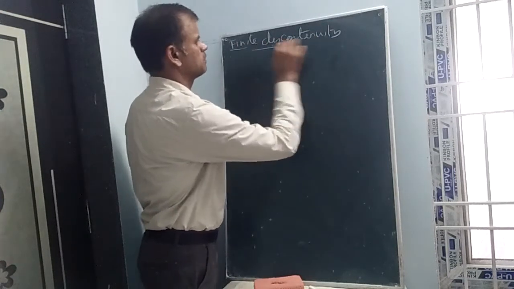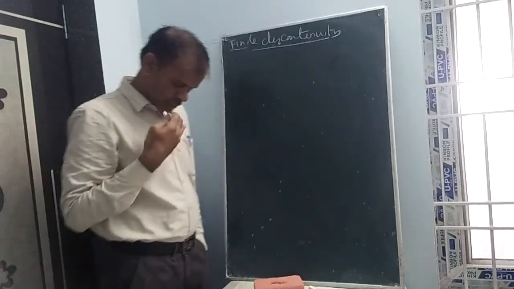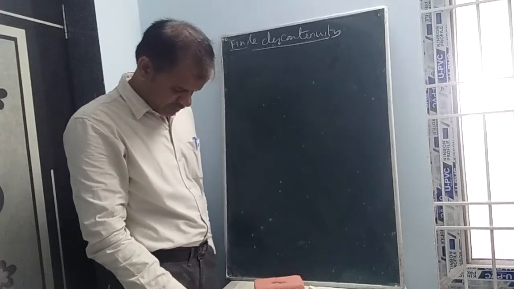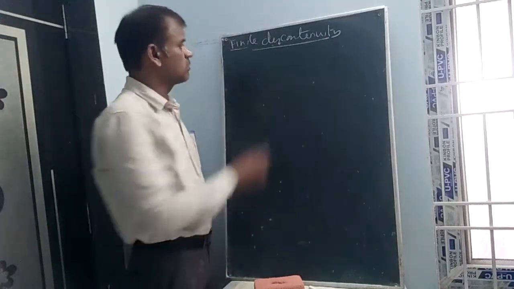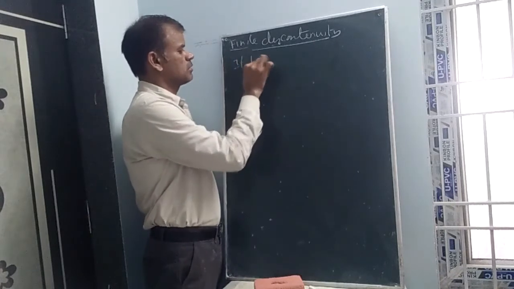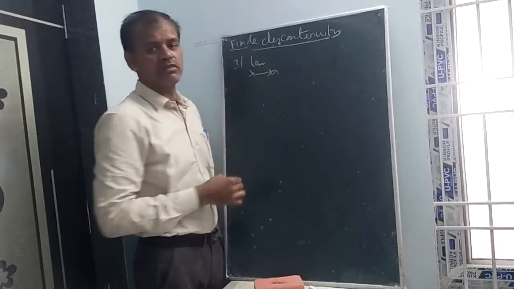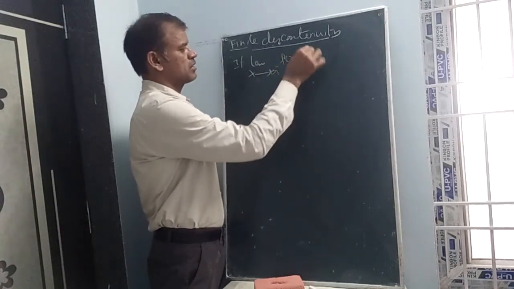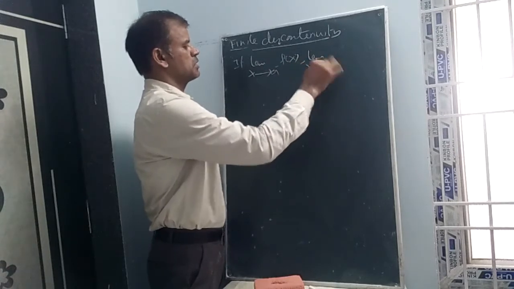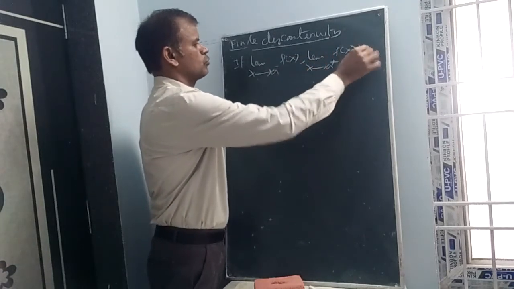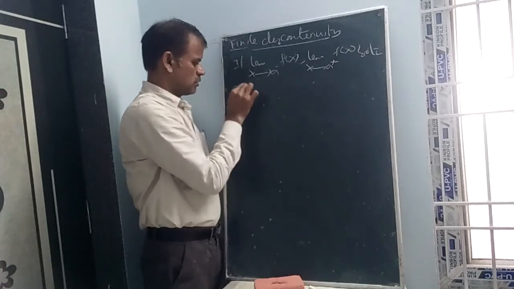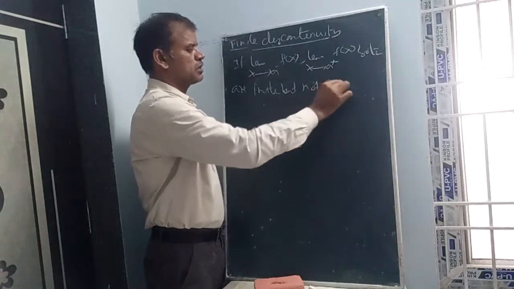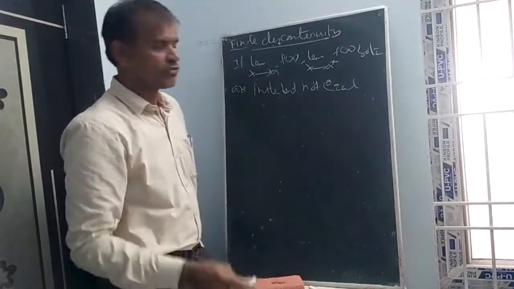Finite discontinuity. If the limit as x tends to a minus of f of x and the limit as x tends to a plus of f of x are both finite but not equal, that is, as we said previously, LHL is not equal to RHL, then there is no question of the limit existing, and there is no question of f of a.